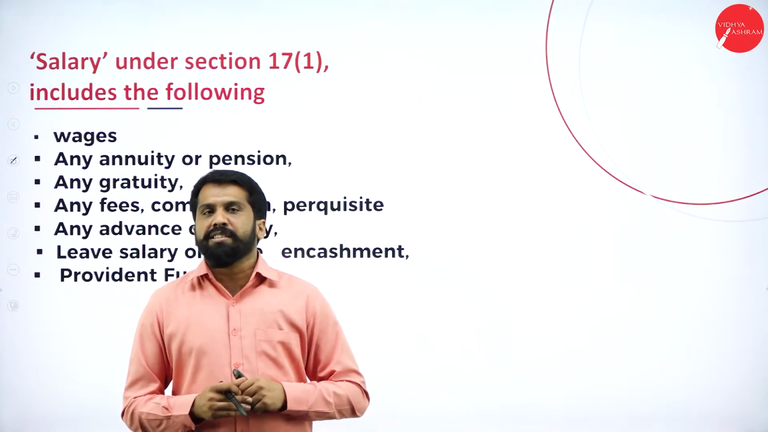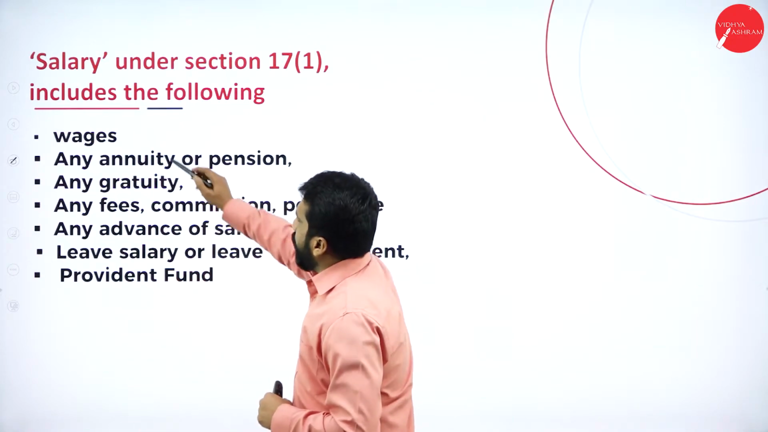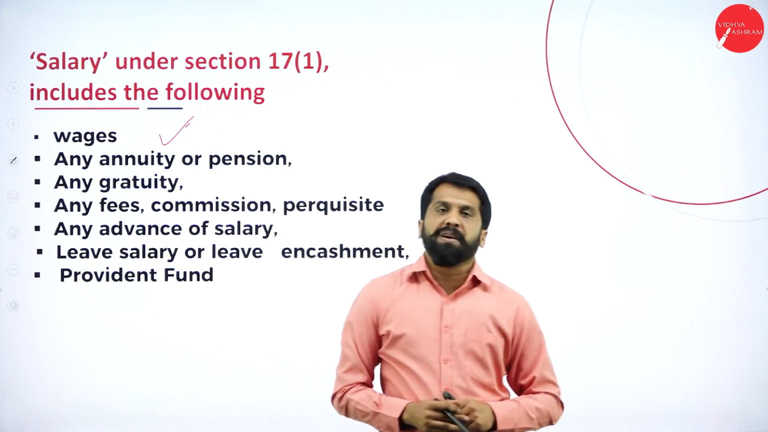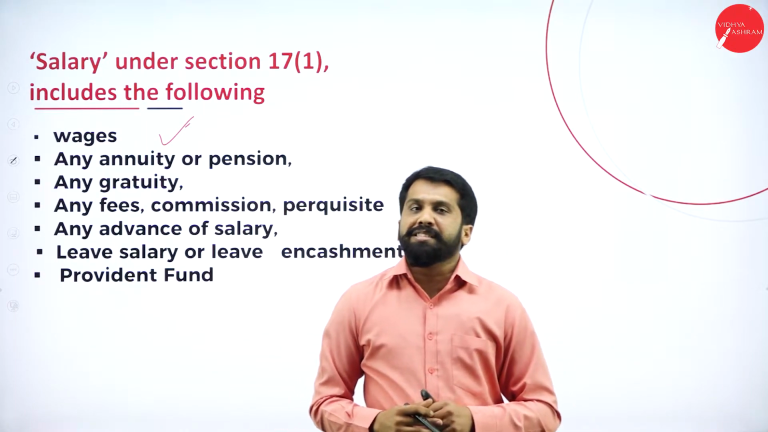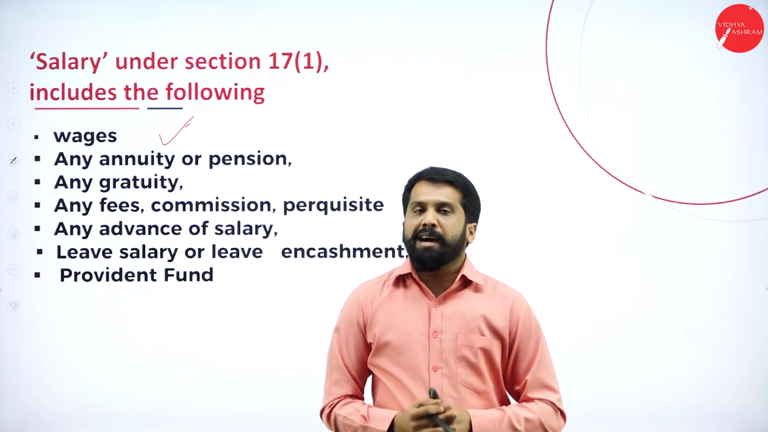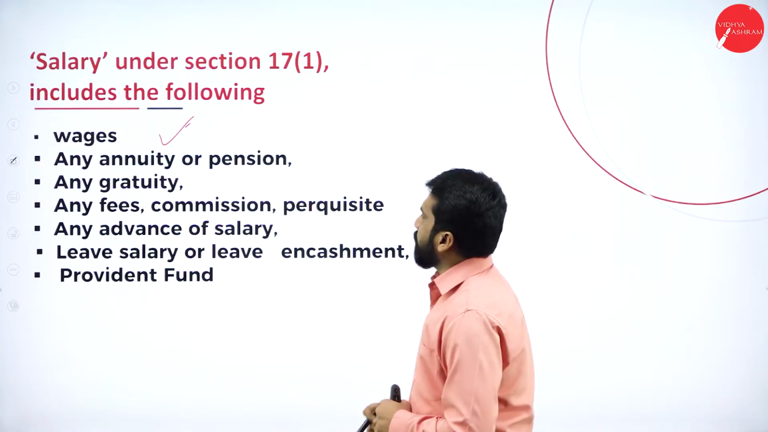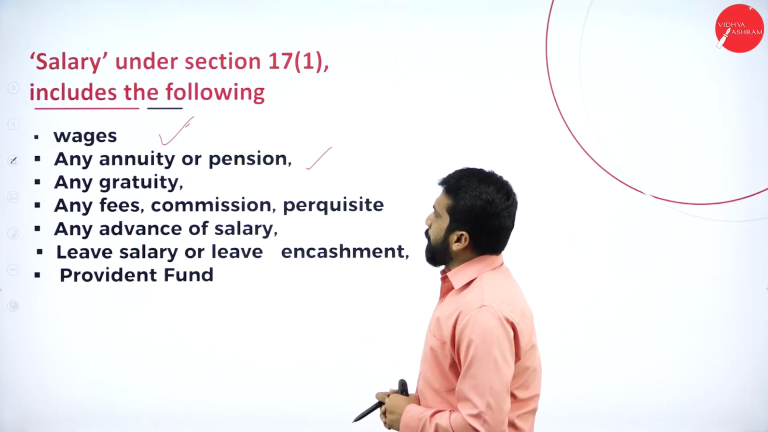Now, what does the actual salary mean? Like your wages. Wages means, normally, wages paid to whom? The person who is involved with the machine. The person who is involved in production, we pay wages. Then, any annuity or pension.